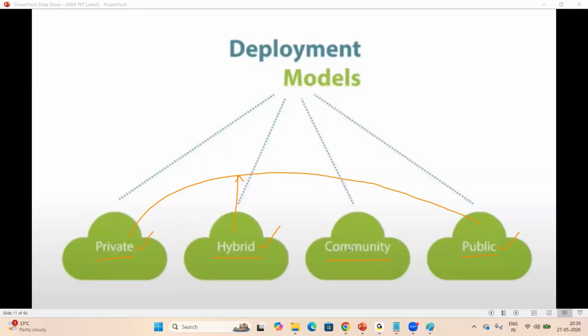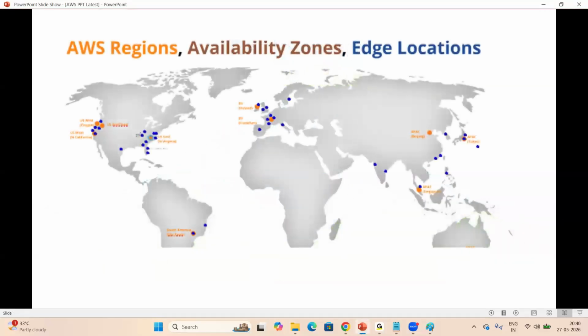The third one here is the community cloud. This is government cloud, defense cloud, very highly secured cloud. These are the four deployment models available in cloud. Clear, everyone? Any questions here, anyone? Anyone having any questions? Fine. Yeah, next one. Look at my screen.